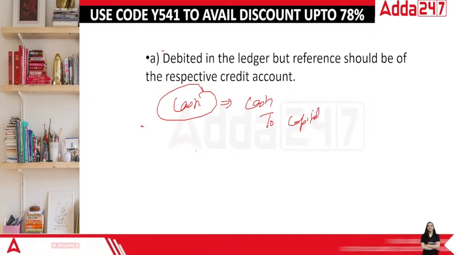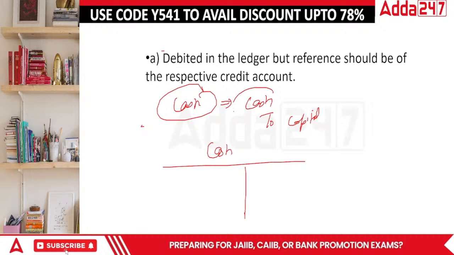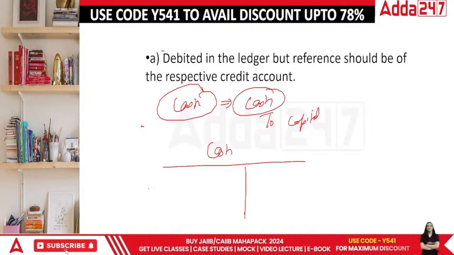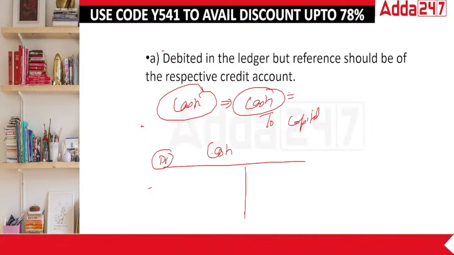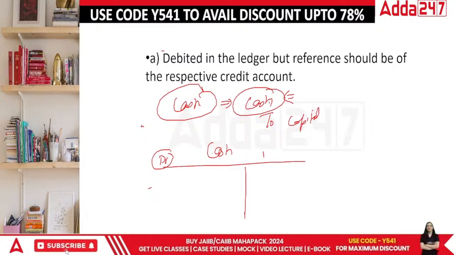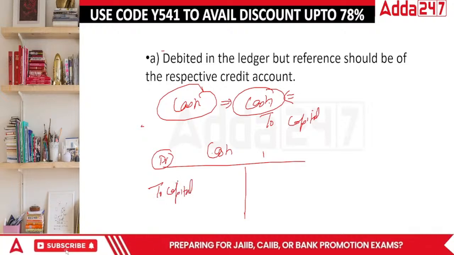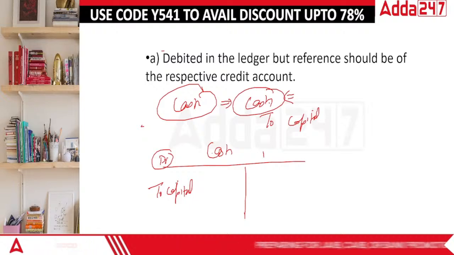In the ledger of cash, you have this cash, so you write it here because it is on the debit side. Cash has to be noticed now. Who will testify cash is on the debit side? Someone has to tell that yes, I know that the cash was on the debit side. That was capital. So in this case, the reference is of the credit side, but the general thing is of debit nature.